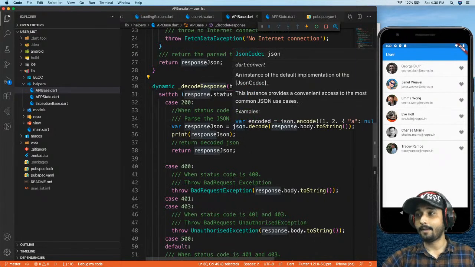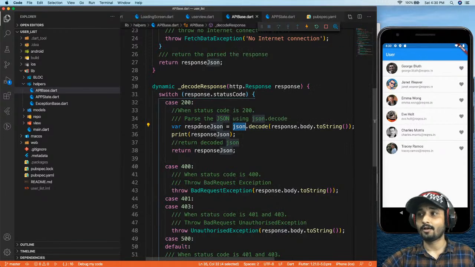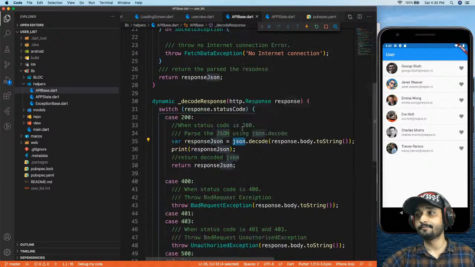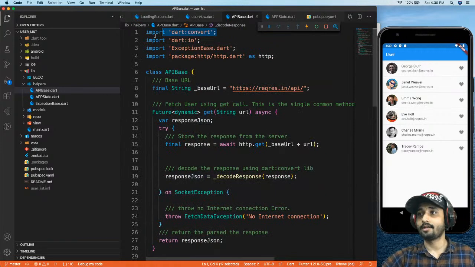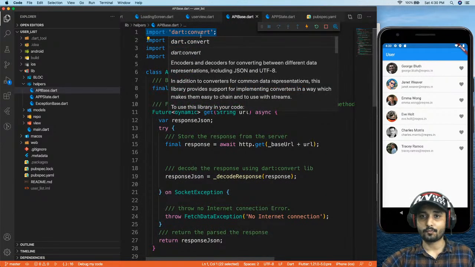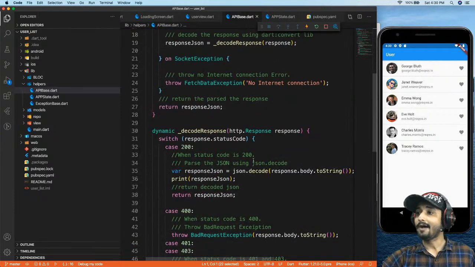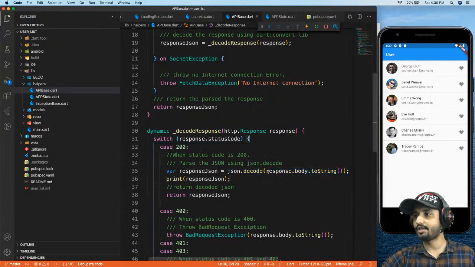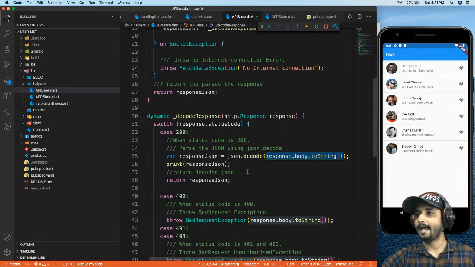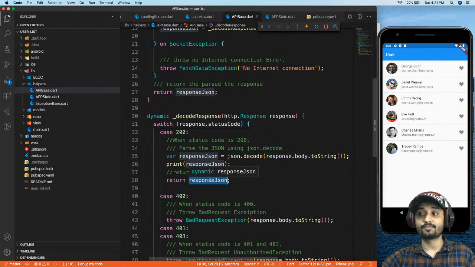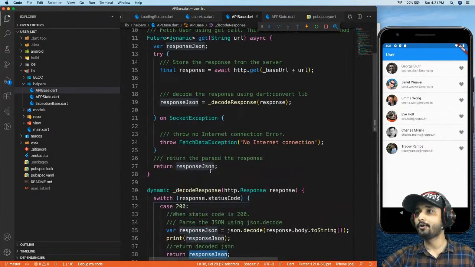So what I'm going to do is use the JSON.decode method, right? This is the method given by the library called dart:convert. So you just need to use the convert library to decode your JSON. What it will do is decode whatever string you can see over here, response.body.toString. So this string is going to get decoded into a JSON, right? And I'm just printing the JSON, and I'm going to return this JSON response. So once the response is decoded, I'm going to have that response right over here, the JSON response, right?